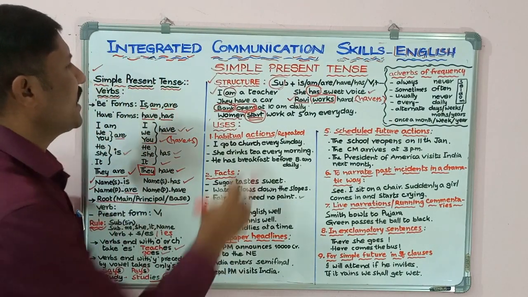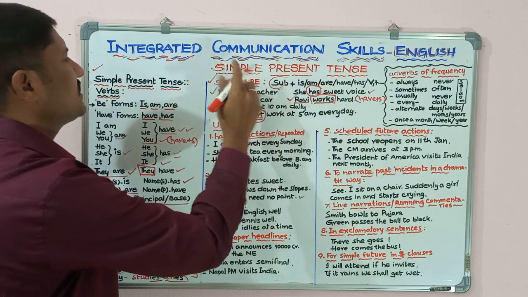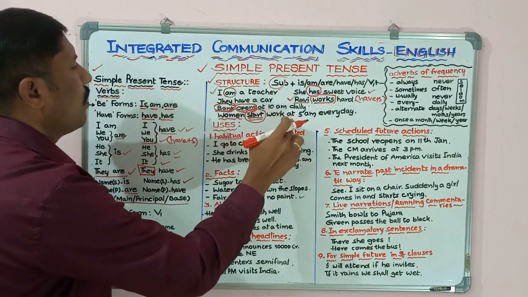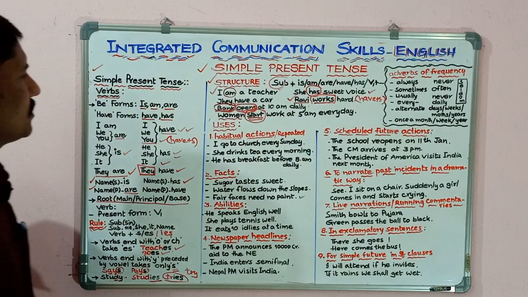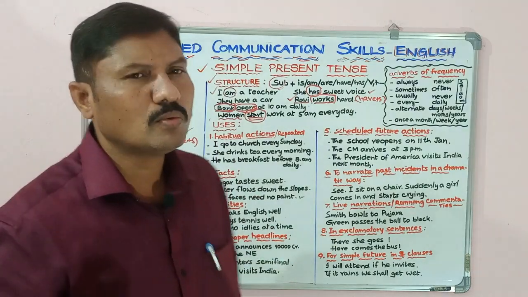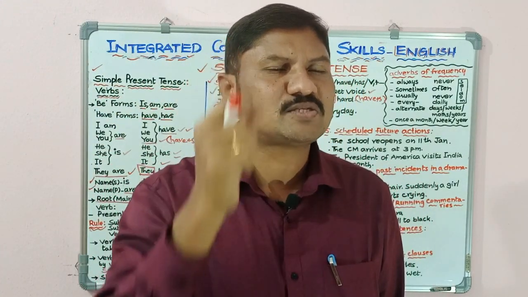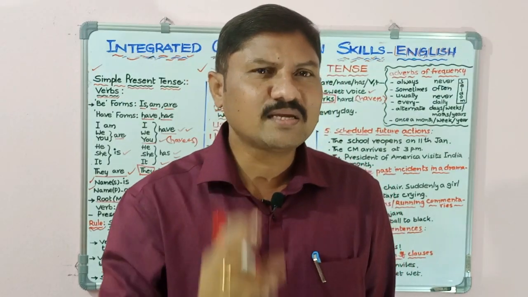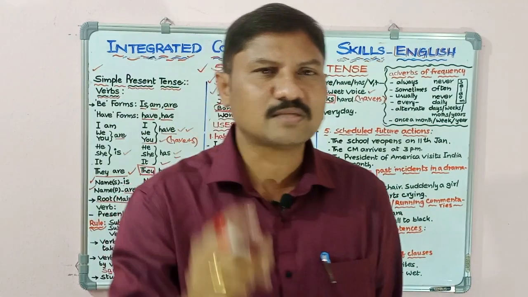Okay. So according to the structure of the sentence in the simple present tense, we have written all these examples. We have to always keep in mind that there is a special rule while writing or speaking sentences in the simple present tense.